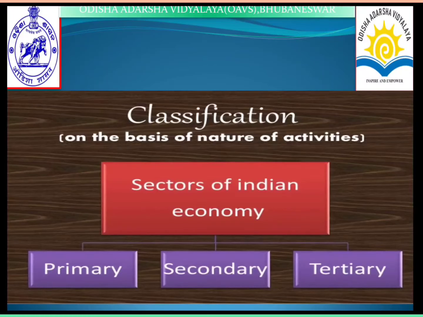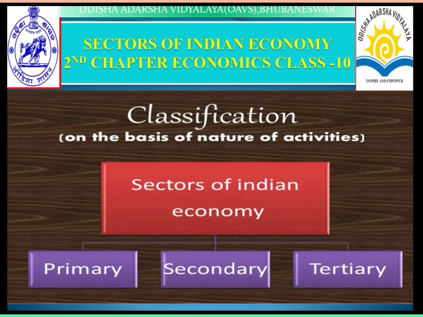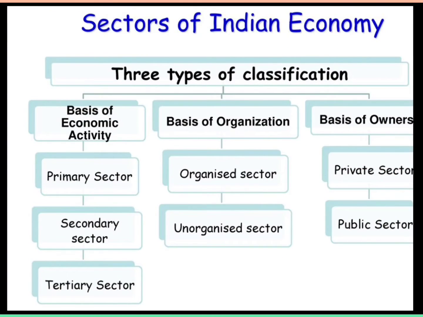So all these come under different economic activities. Next, classification of activities on the basis of nature. Sectors of the Indian economy, on the basis of nature, are divided into three categories: primary, secondary, and third one, tertiary. First we are going to discuss the primary sector.